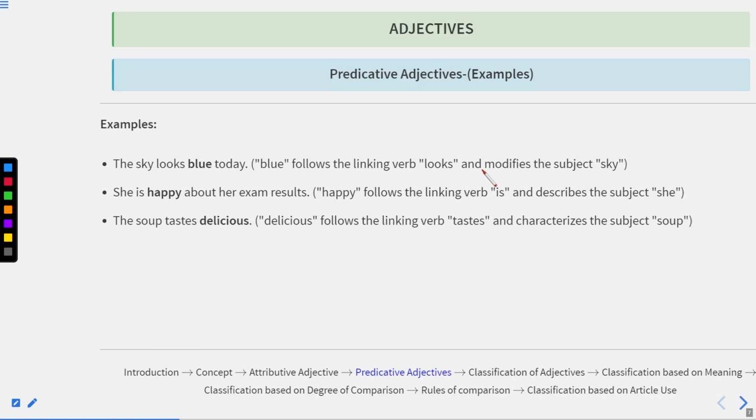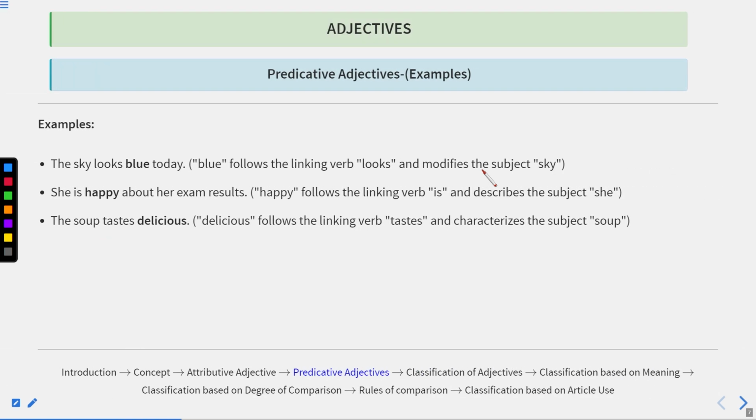Now let us see some examples of predicative adjectives. The sky looks blue today. Now, if you see the sentence, this blue is after the linking verb looks, and it is qualifying the word sky. Sky is a noun, we know well. So blue is a predicative adjective. Blue follows the linking verb looks and modifies the subject sky.